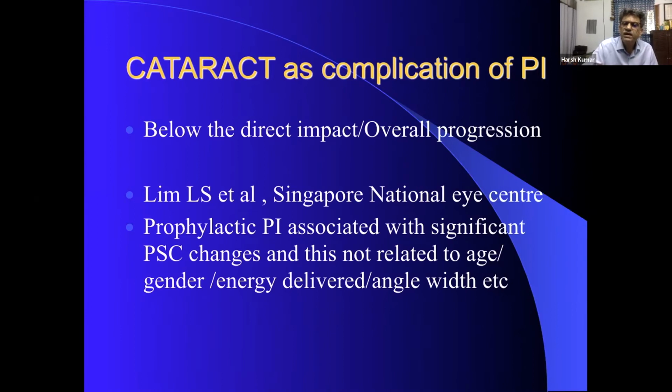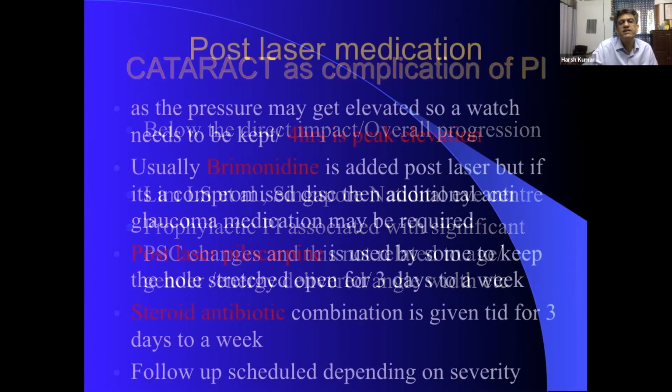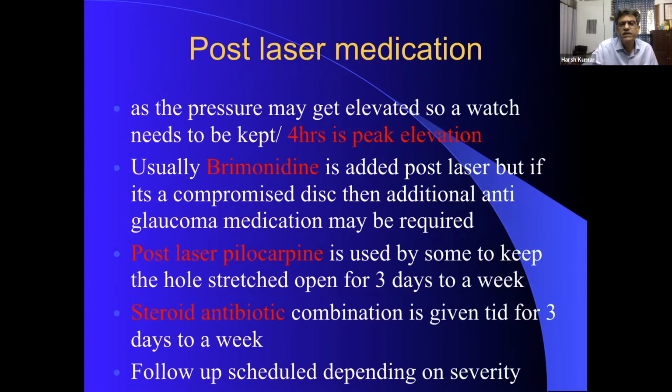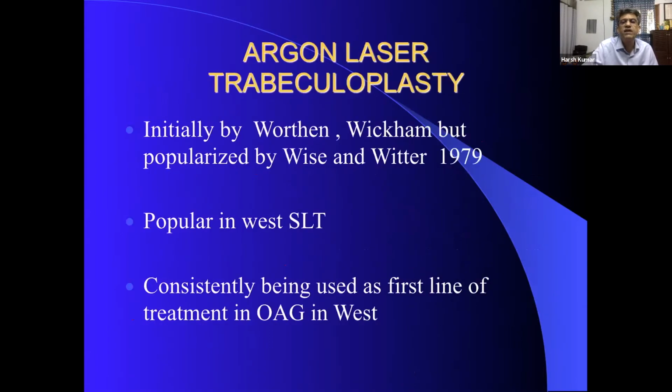So we have to be extremely careful of not overdoing the peripheral iridotomies to prevent these side effects. Once you have completed the iridotomy, watch for pressure, give brimonidine or extra things if you require. Some people want to give pilocarpine to keep the thing stretched. Steroid antibiotic combination may also be given for a week after that.